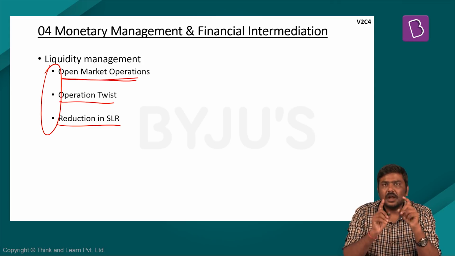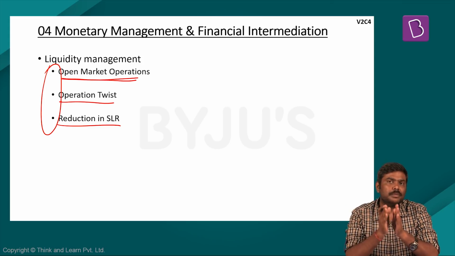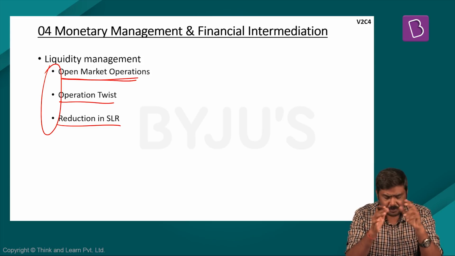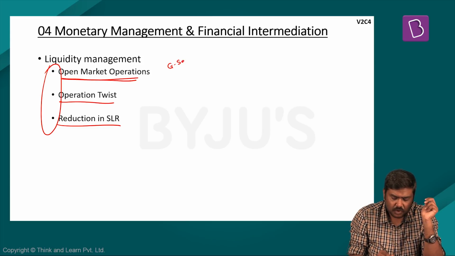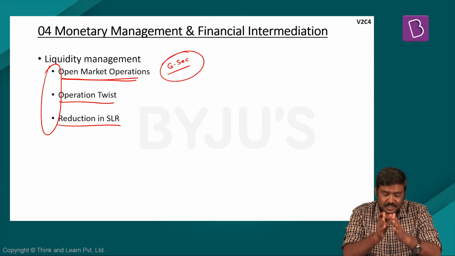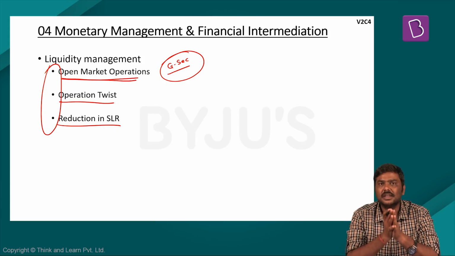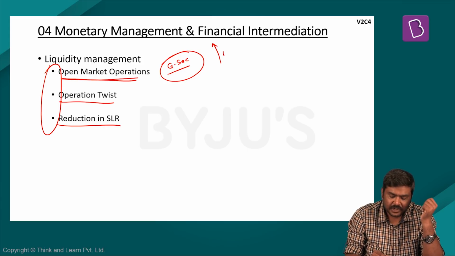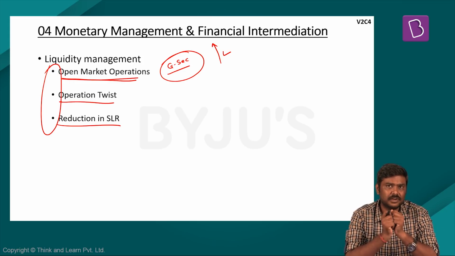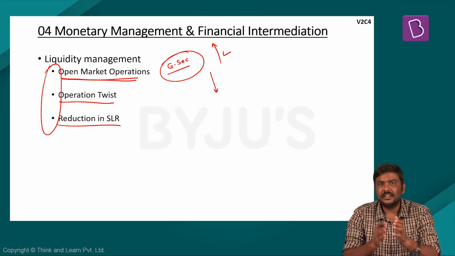Please understand, under the concept of OMO, open market operation, which is a conventional monetary policy tool, RBI will either sell G securities or purchase G securities from the market. Whenever RBI sells G securities, it is basically sucking out liquidity from the market. And whenever RBI purchases G securities, it is basically infusing liquidity in the market.